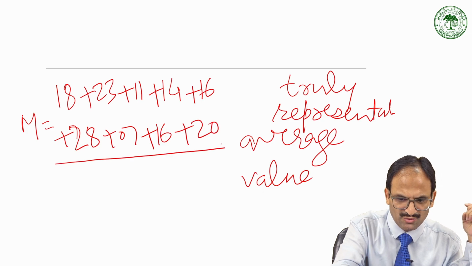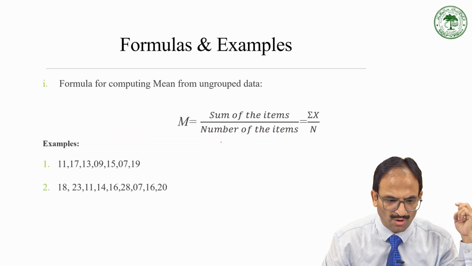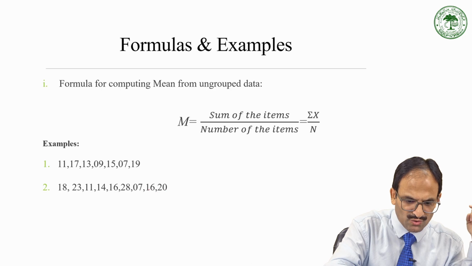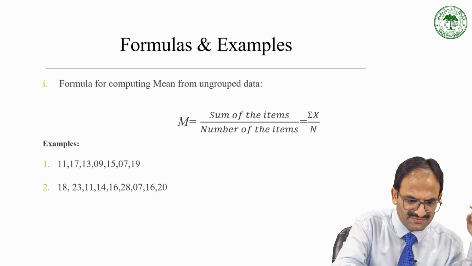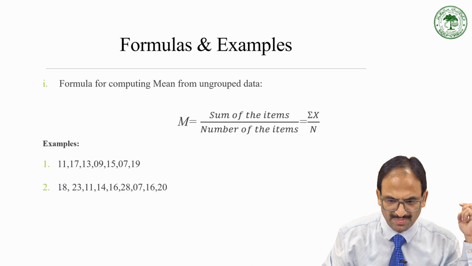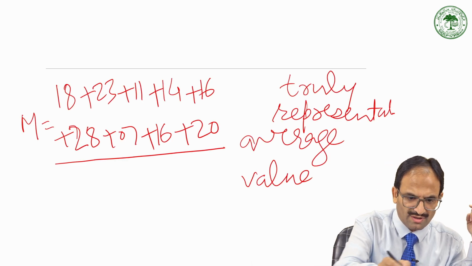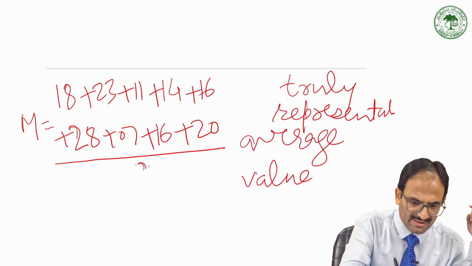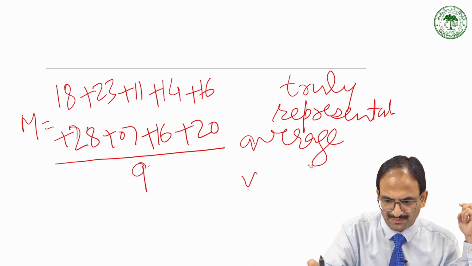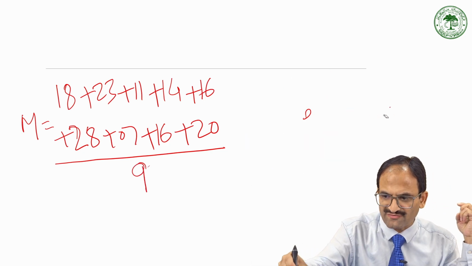So these are the values. Count how many numbers are there. 1, 2, 3, 4, 5, 6, 7, 8, 9 numbers were there. So divided by 9. Now what next we have to do?